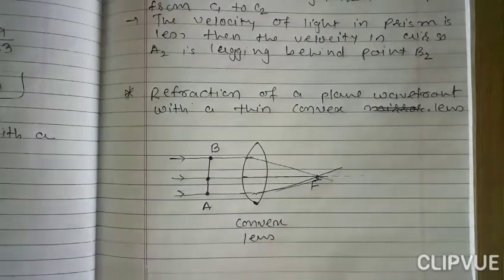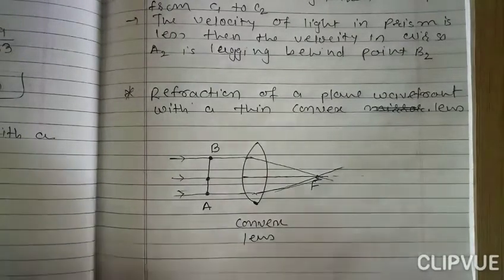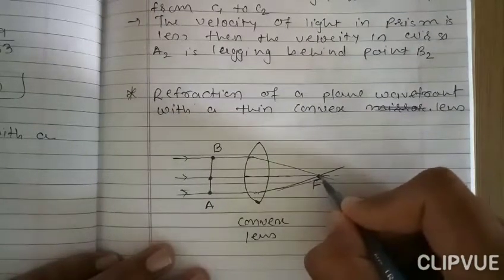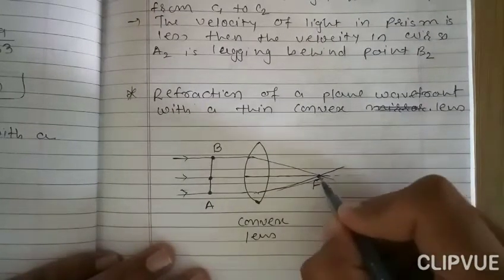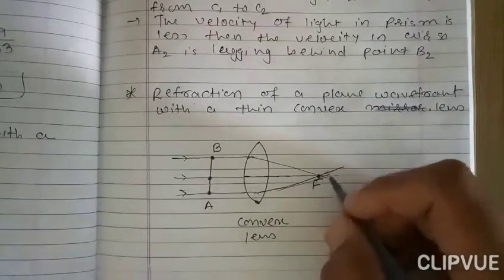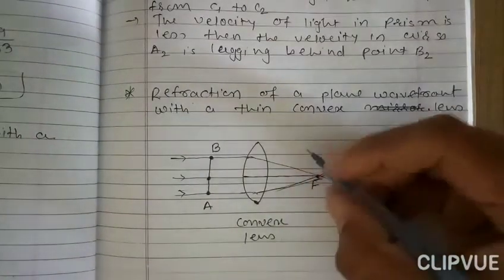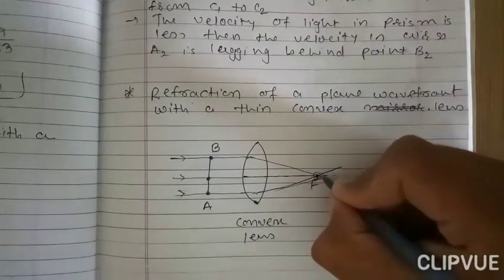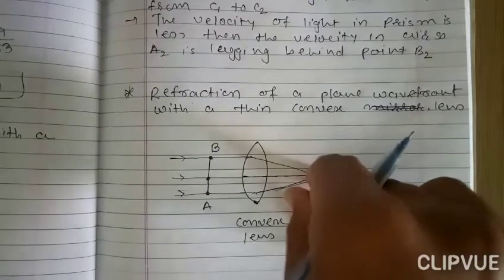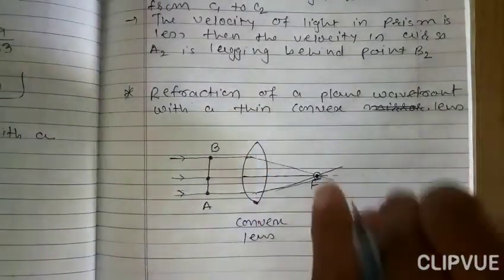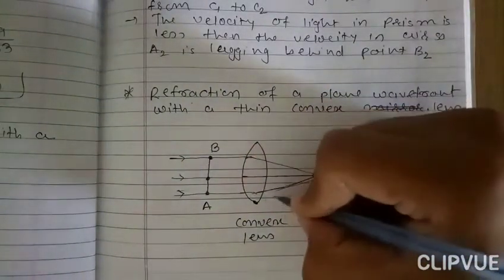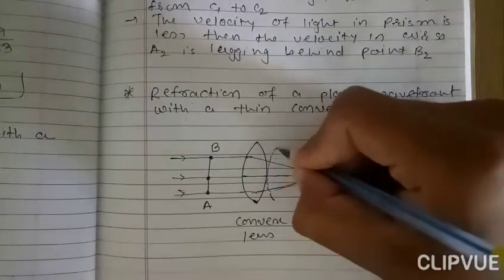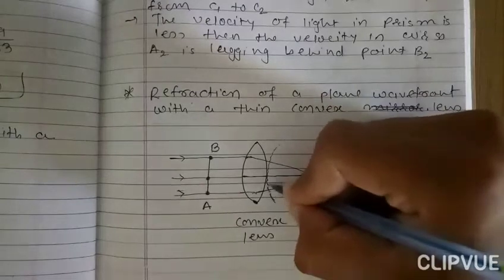Now we take the center F and draw an arc by taking point F as a center. So the arc is like this.